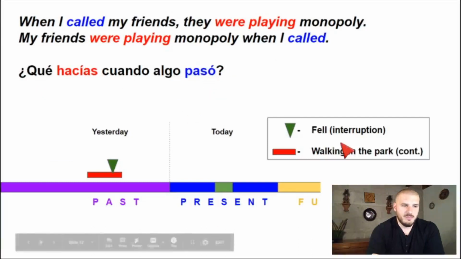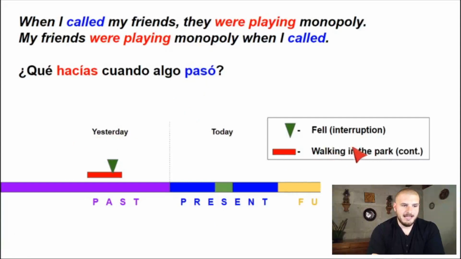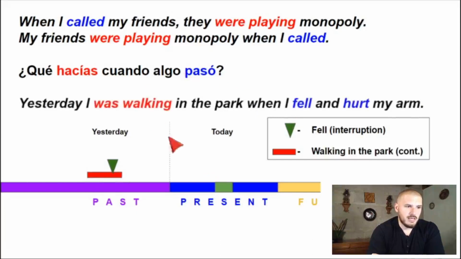So look here at this timeline. We're looking at yesterday, a continuous action, walking in the park. Okay? And there was an interruption. I fell, me caí. So walking, boom, I fell, right? Me caí. So I was walking, estaba caminando o caminaba cuando algo pasó, ¿verdad? Cuando me caí, when I fell. So I was walking in the park when I fell.